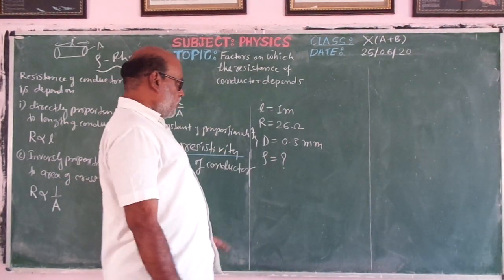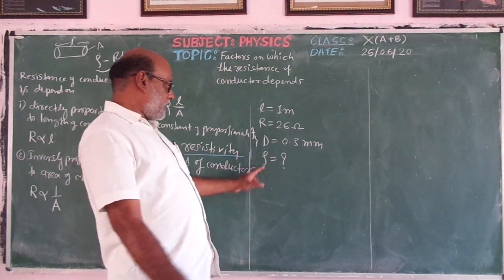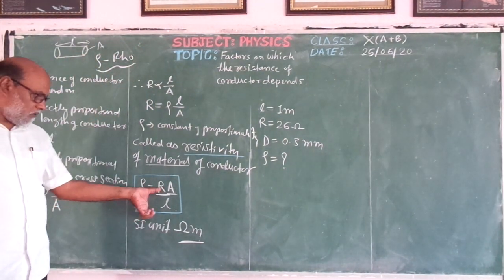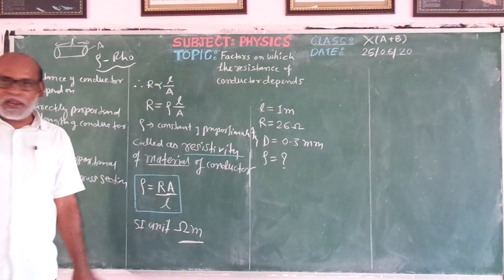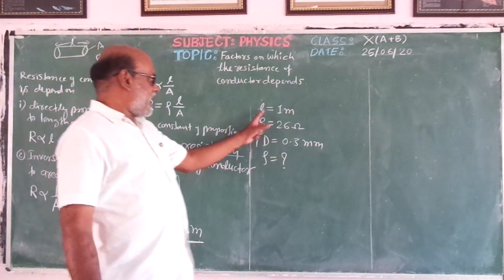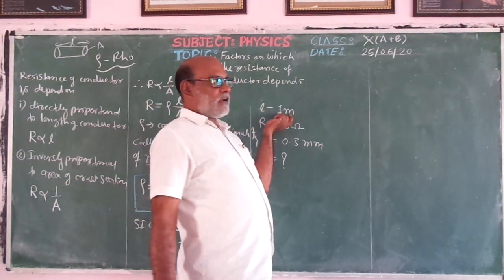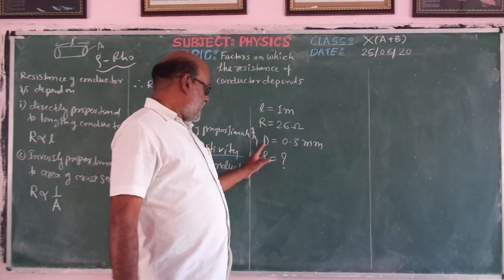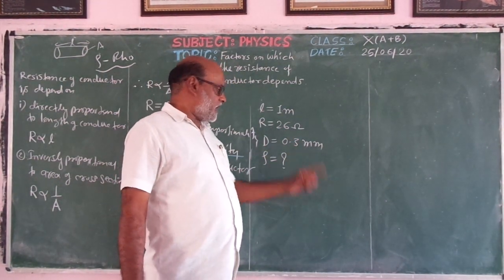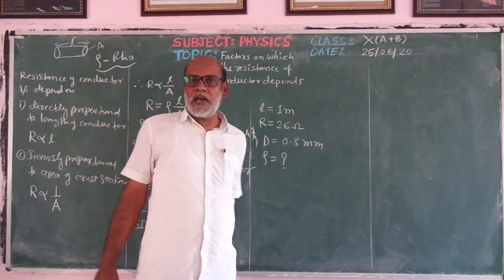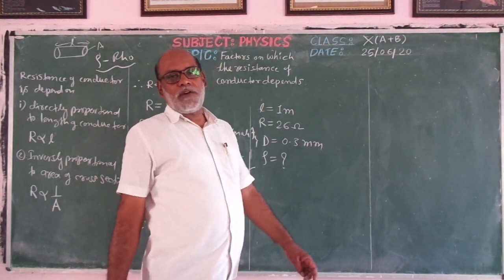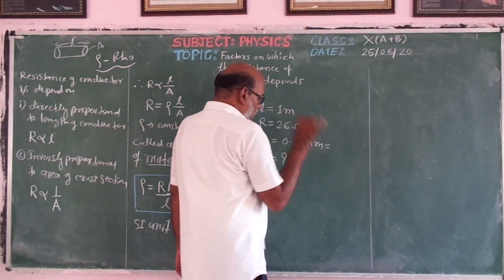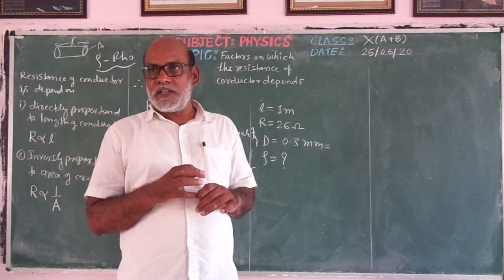Now to solve this, to calculate the resistivity, we have to use the formula we just saw, rho equal to R into A upon L. Now we know that length is 1 meter, meter is the SI unit. R is 26 ohm, this is also in SI. But here the diameter is 0.3 mm. Millimeter is not an SI unit, and when we perform calculations, all the units must be in one system, that is SI.